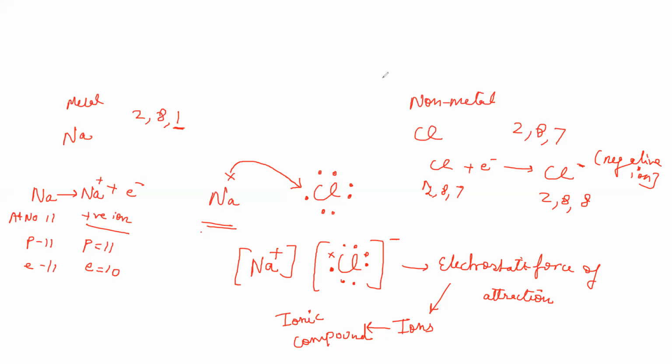Let us take one more example. Magnesium and oxygen. Magnesium configuration is 2, 8, 2. Oxygen configuration is 2, 6. When I draw the Lewis symbol, magnesium has 2 electrons. When I draw the Lewis symbol of oxygen, it has 6 electrons.